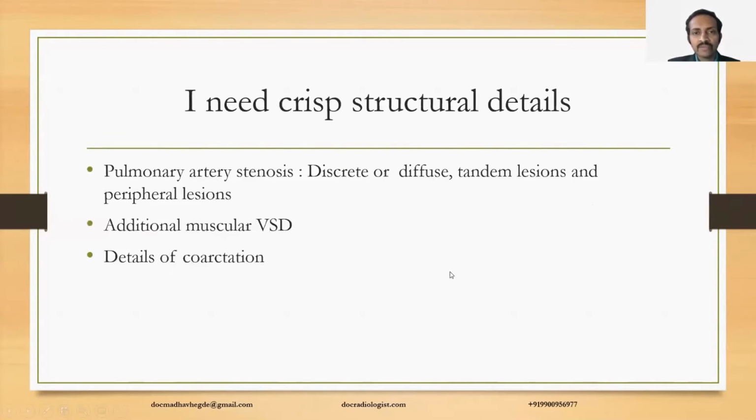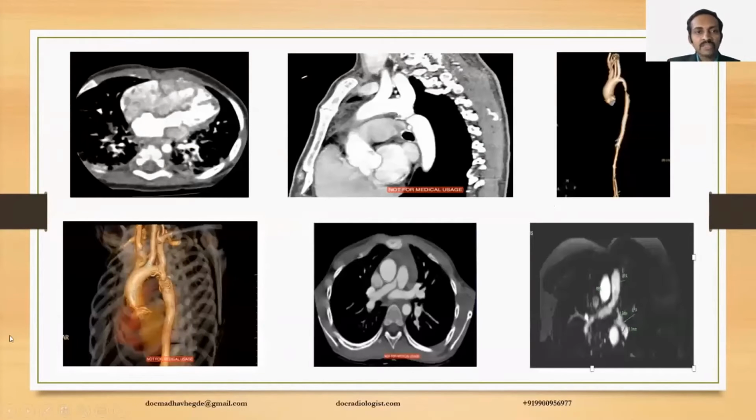The second set of scenarios is to get crisp structural details after the interrogation with echo or the clinical evaluation. Examples are situations where an additional muscular VSD is suspected, because on many occasions during the transthoracic echo, apical VSDs may be missed. This is a pediatric scenario where CT has imaged the interventricular septum effectively.